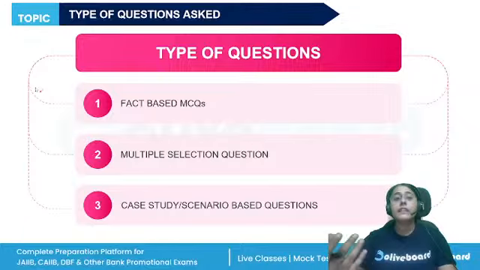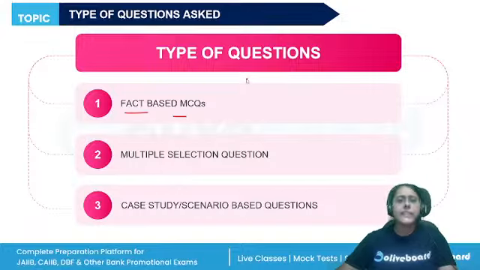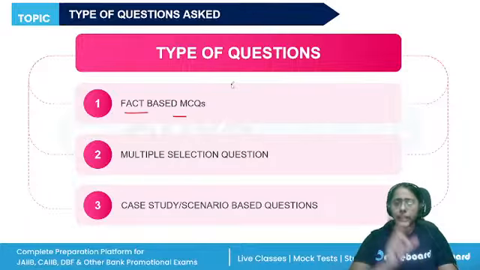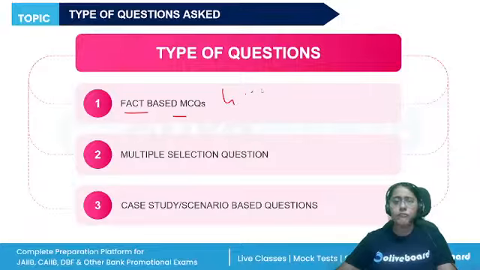If we talk about the types of questions asked, you'll have the fact-based MCQs. Directly, the institute will ask you, let's say, an NBFC with an asset size of such and such characteristic will be placed in which layer according to the regulatory scale-based framework: the base layer, middle layer, upper layer, or top layer. So you'll be given four or five options, direct fact-based MCQs.